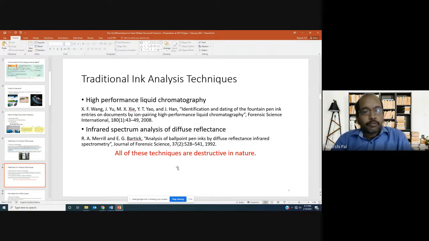Because document forensics is one of the very old fields itself, right? And a lot of those chemical analysis based techniques, chemical plus the reflectance of light after those chemical reactions, are being captured and analyzed. There comes a little bit of capturing the light signal and then analyzing, maybe using machine learning techniques, which some of the recent papers are doing, and so on. So those are traditional techniques, but the main drawback of these techniques is they are destructive in nature. So the image gets destroyed.